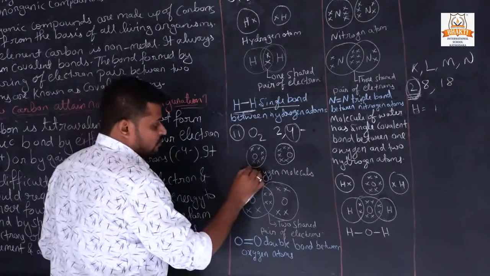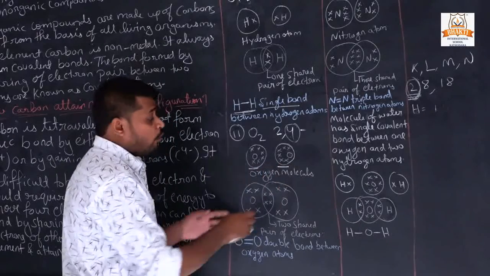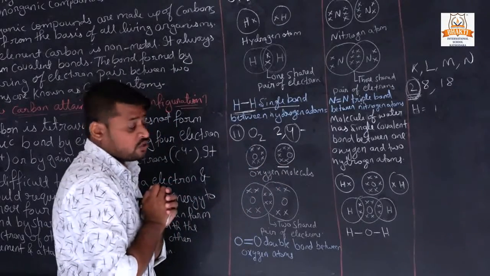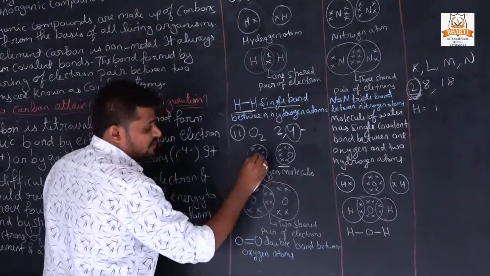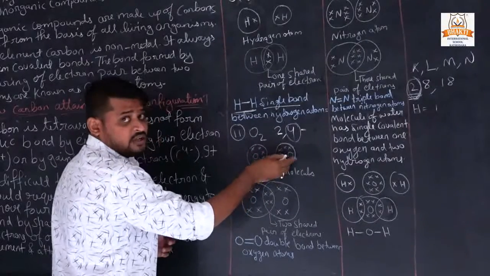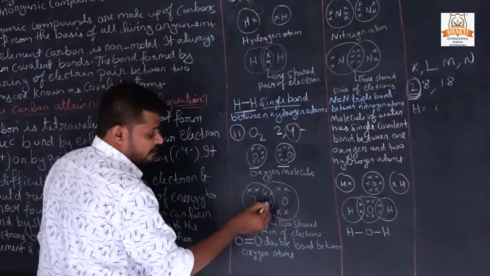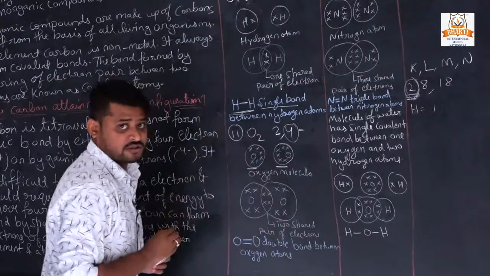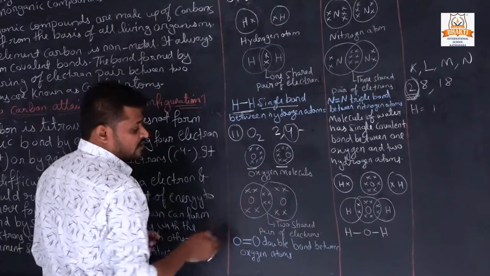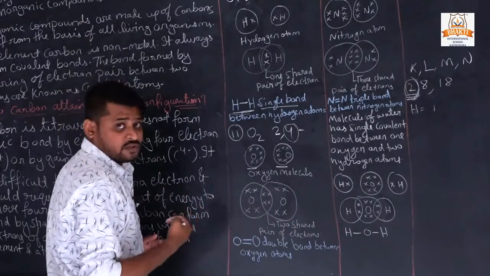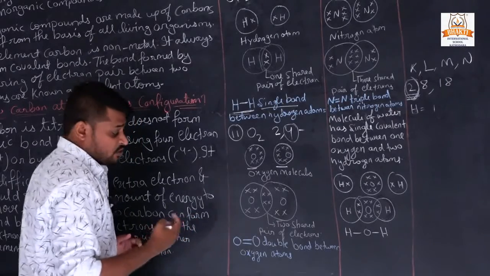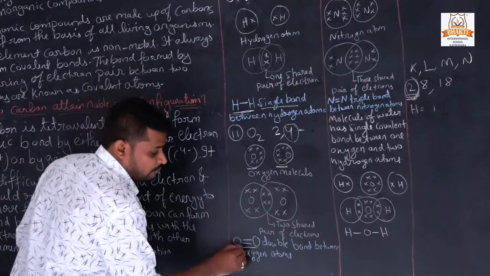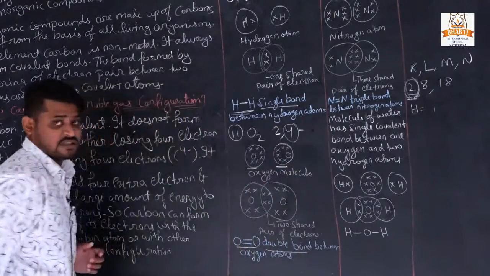Here we take 2 oxygen atoms, both have 6 valence electrons. So this oxygen will share 2 electrons, and this oxygen also shares 2 electrons, so they make two shared pairs of electrons. Both share two electrons with each other, so they make a double bond between the oxygen atoms.